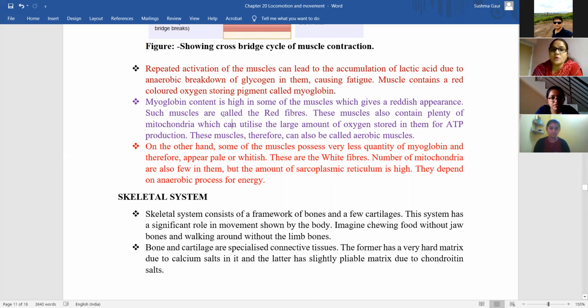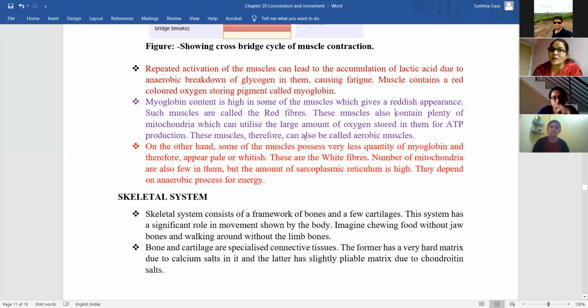Myoglobin content is high in some of the muscles, which gives a reddish appearance. These muscles are known as red fibers. They consist of plenty of mitochondria that can utilize the large amount of oxygen stored in them for ATP production.